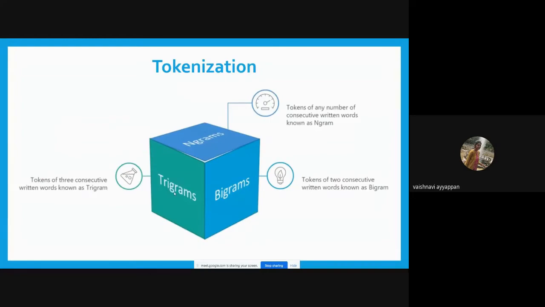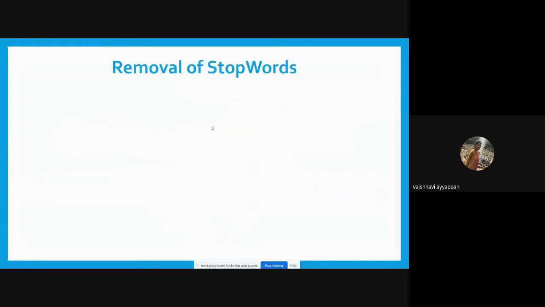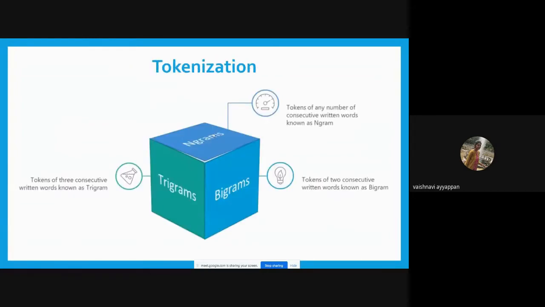For trigrams, it will be three consecutive words. Next, for n-grams, we need to mention the number, that is, on what number basis it should be split and tokenized. This is the tokenization process.